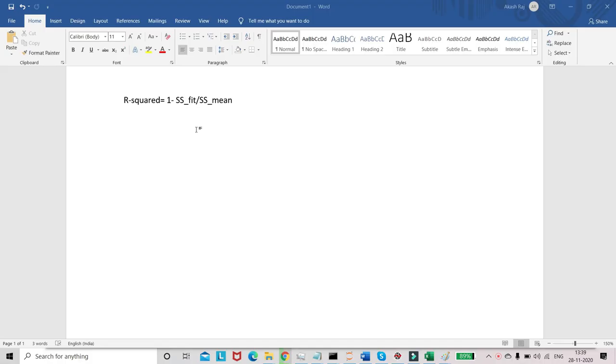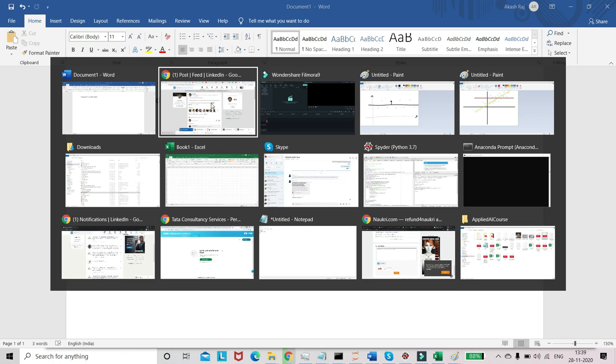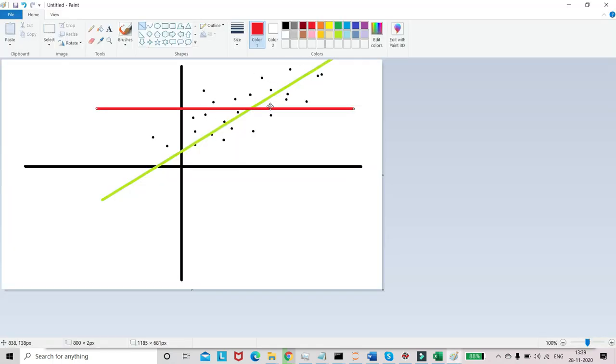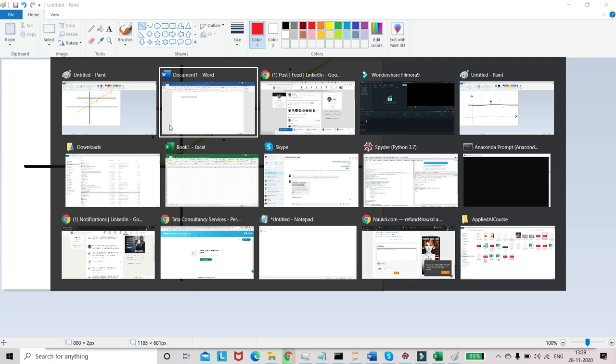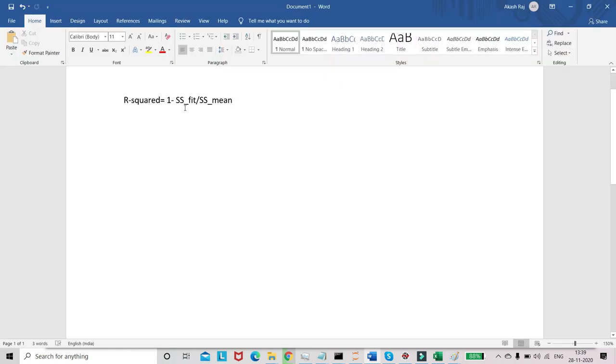So what's the formula of R squared? It's 1 minus the sum of squares for the fit line divided by the sum of squares for the mean line. So basically in R squared, we are comparing how good our model is compared to a very baseline model. That baseline model is just the mean of all the y values in the regression. Suppose these are points, this is a regression line, which is the fitting line, and this is the mean line, the mean of all the y values. This is how R squared is calculated.